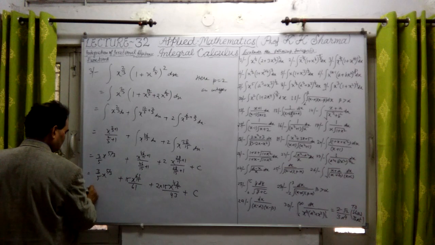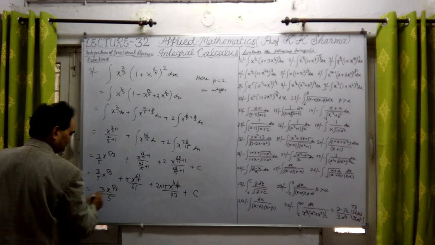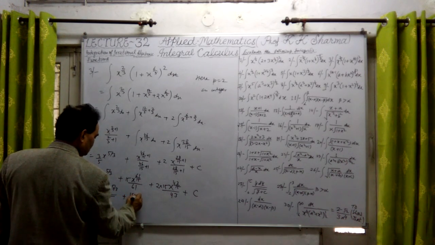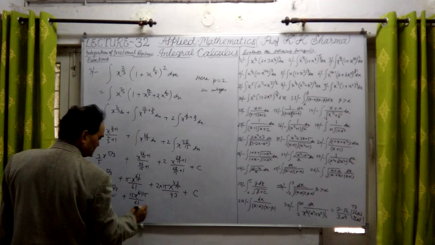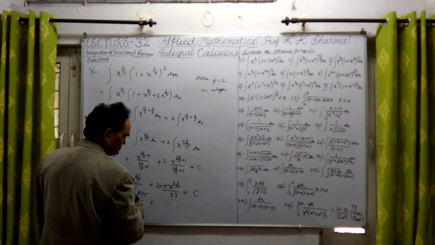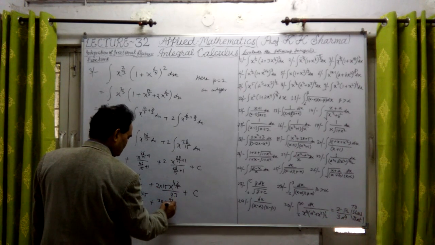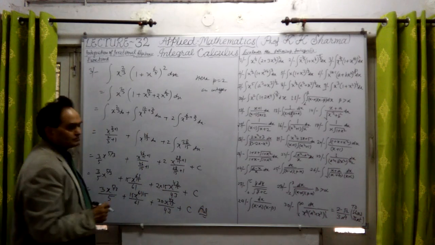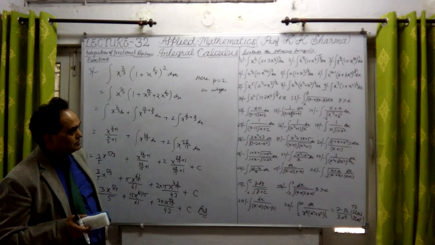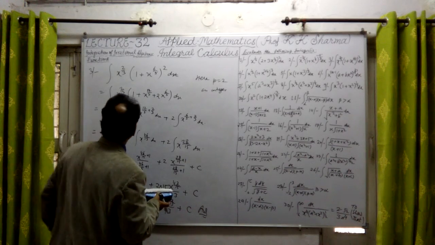And let me finally write it down. It is 3 into x to the power 5 by 3 upon 5, plus 15 x to the power 61 upon 15 upon 61, plus 2 into 15, that is 30 into x to the power 43 upon 15 upon 43, plus constant of integration. This is the final answer of question number 3. Question number 3 is done now.